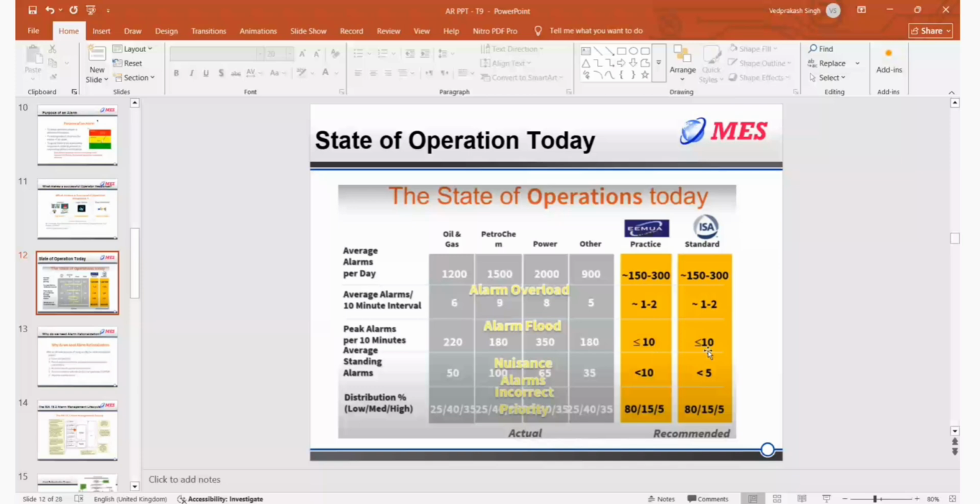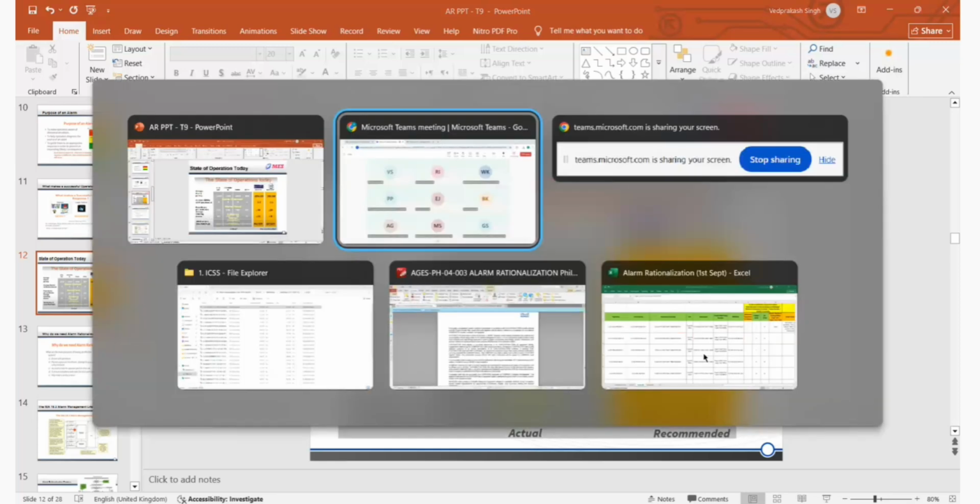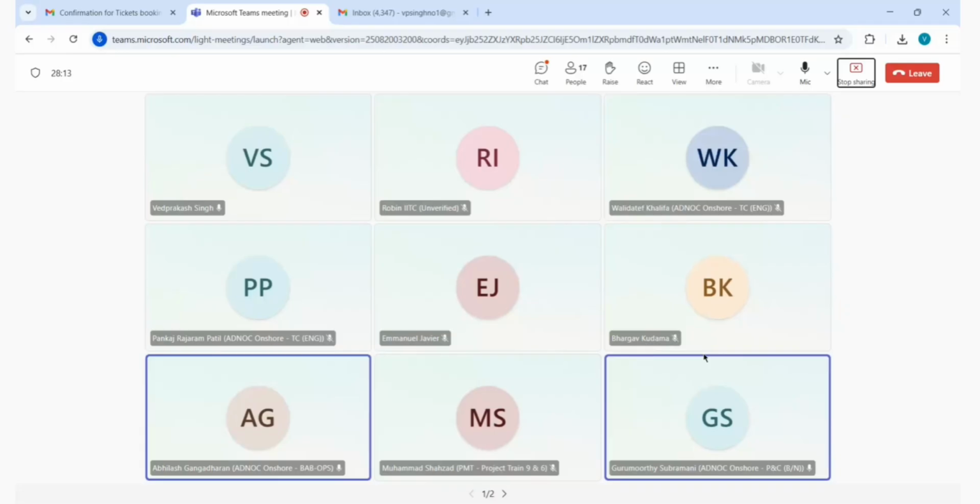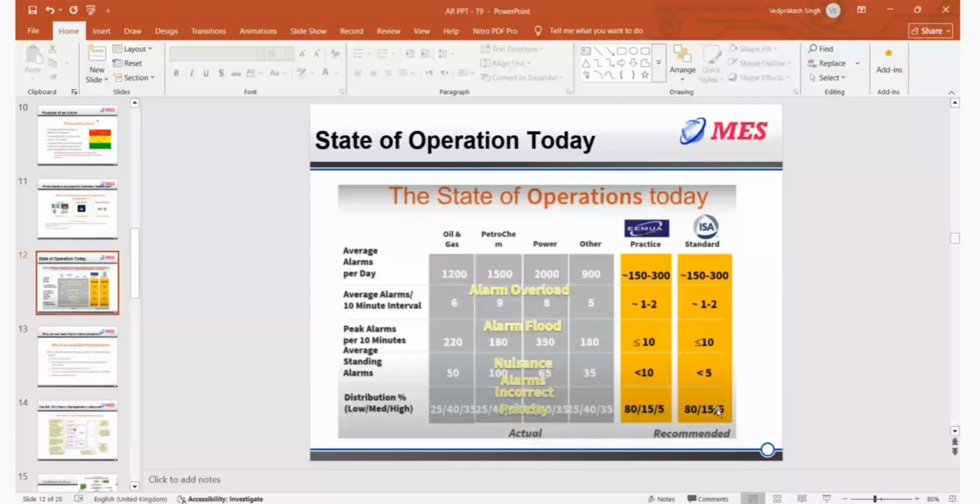I think 50 minutes. What we follow is normally per hour. Like if we say two per 10 minutes, it means 12 per hour. So our KPIs, everything is to make it below 12 per hour. Okay, guys. So the last one is just that we are saying P1, P2, and P3.